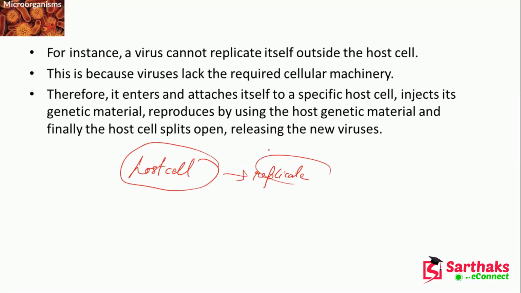Now it enters and attaches itself to the specific host cell and injects its genetic material. It reproduces by using the host genetic material, and finally the host cell splits open and releases the new viruses. So this is the process of how the virus will spread. It enters, attaches itself to a specific host cell, injects its genetic material, and finally the host cell splits open and releases the new viruses.